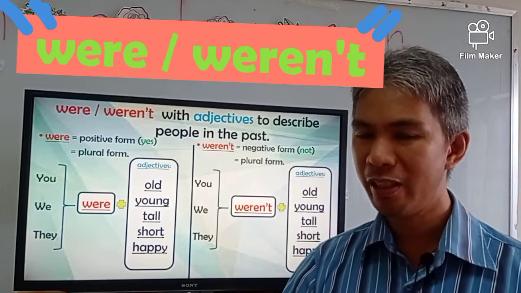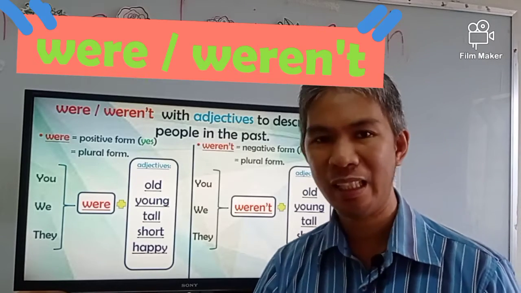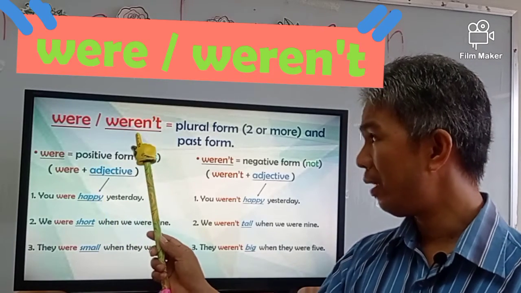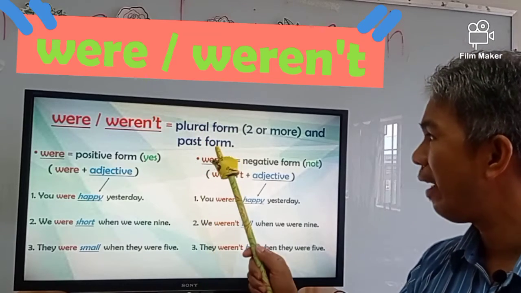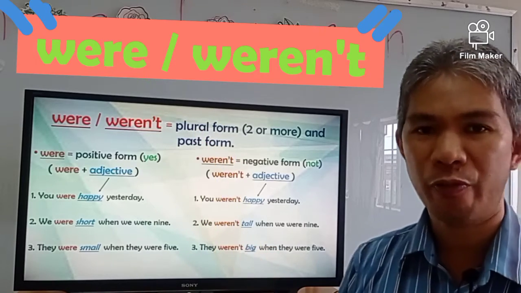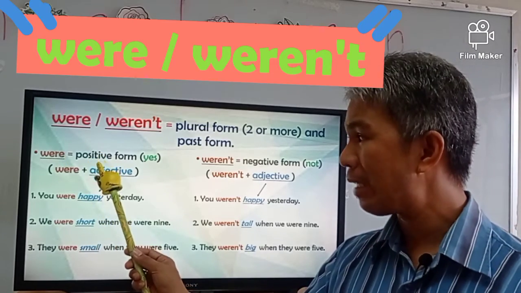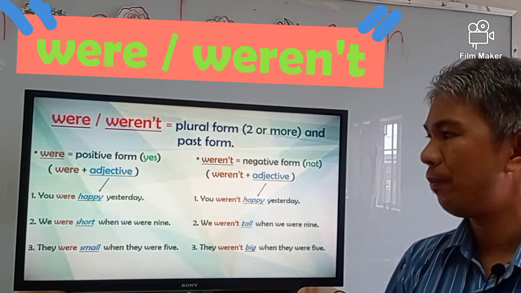We are going to use were, weren't in sentences. Were, weren't, they are both in plural form and they are in past form. Always remember, were, positive form. Weren't, negative form.